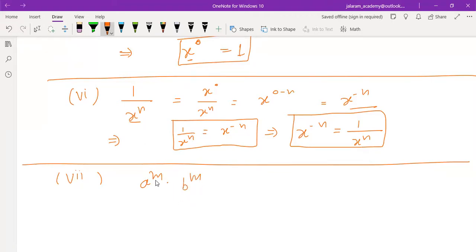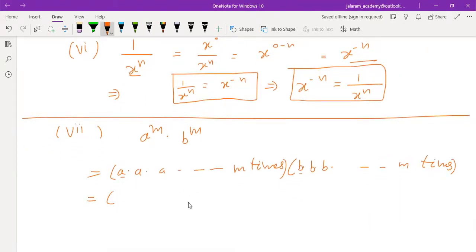Powers are the same, but bases are different. So look at this: a to the power m means a into a into a, m times. And b to the power m means b into b into b and so on, up to m times again. Is that clear to you?